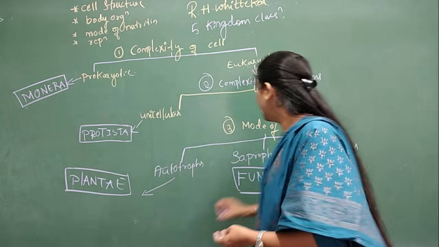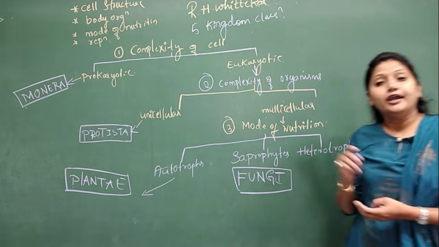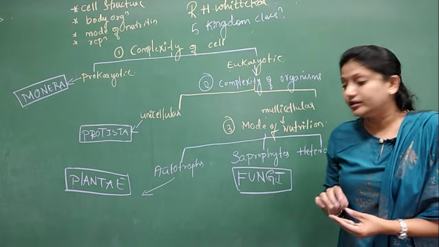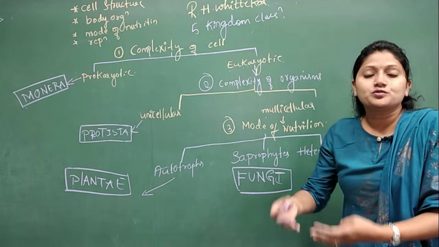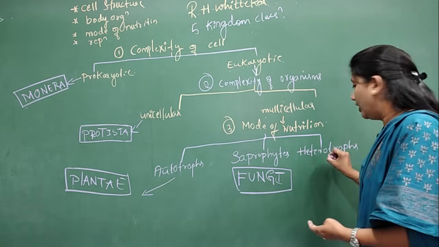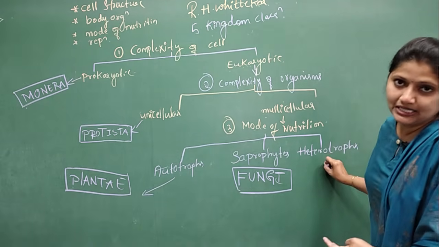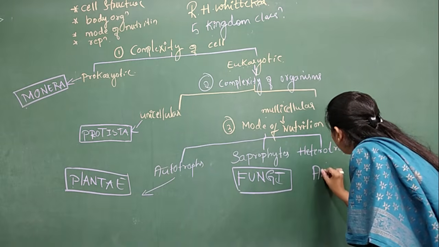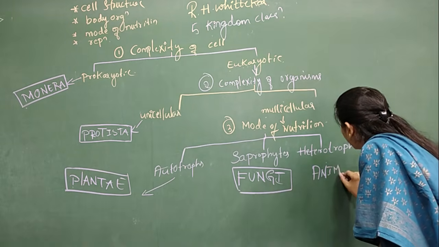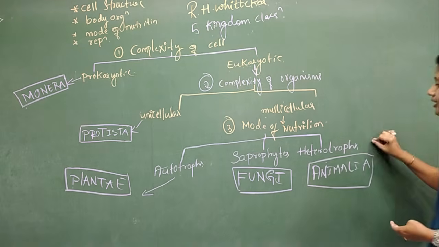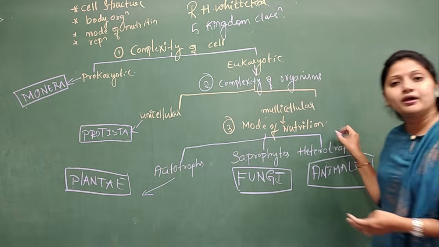And then third one, heterotrophs. Heterotrophs are the organisms which usually depend on the autotrophs or other organisms for their food. So all the heterotrophs were placed under the kingdom called as Animalia. So here, heterotrophs cannot prepare their own food.